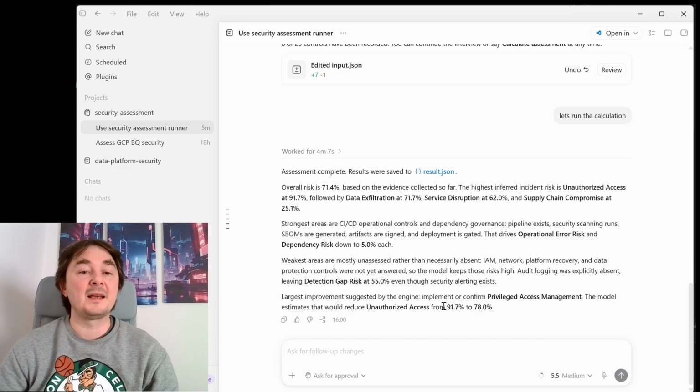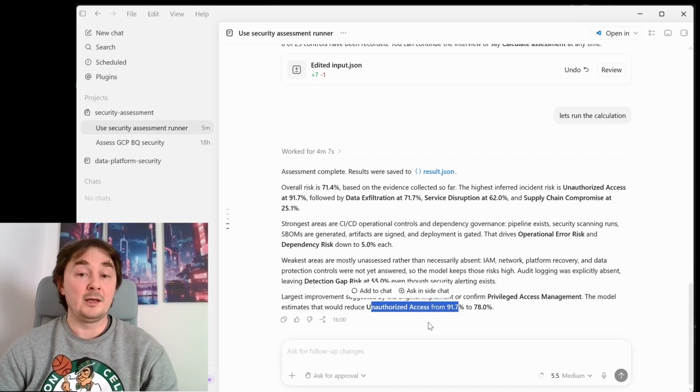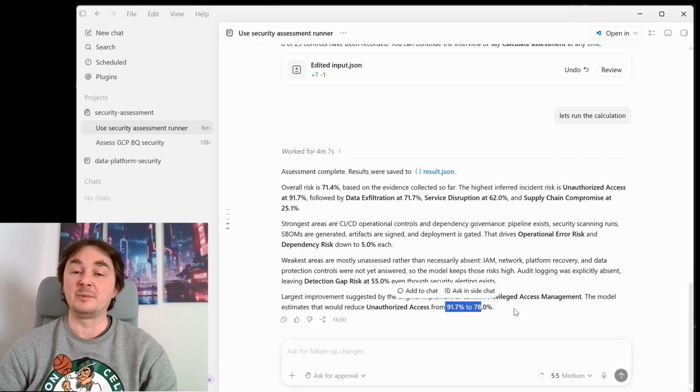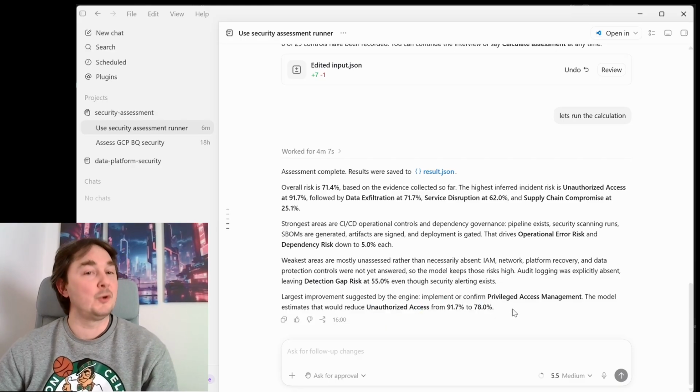And on top of that, the model as well checked what are the recommendations, and based on the highest risk, which is unauthorized access, it suggested to implement the privileged access management as a matter of priority to reduce this unauthorized access from 91.7 to 78%, which, well, good thing to start with.